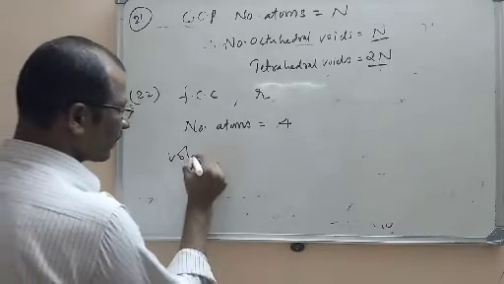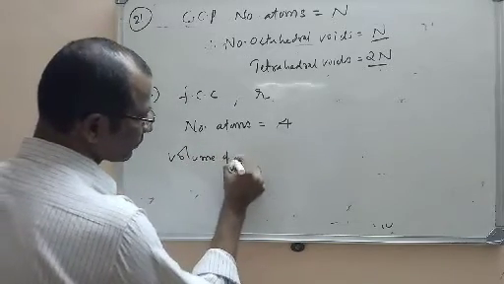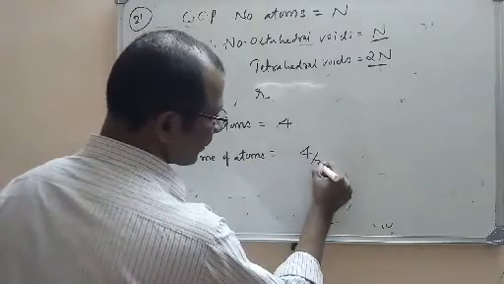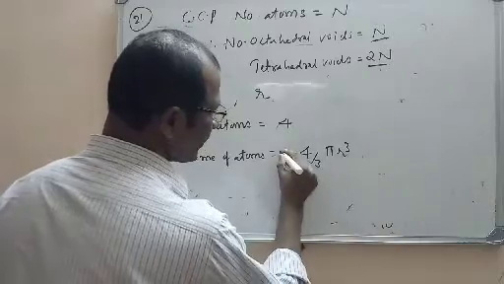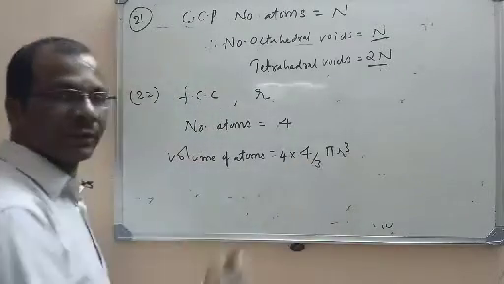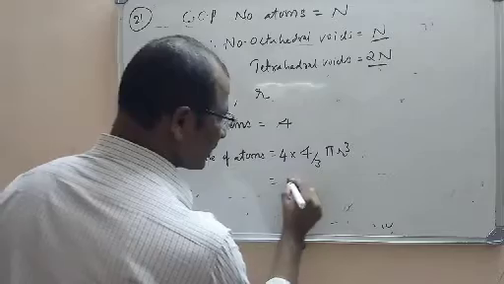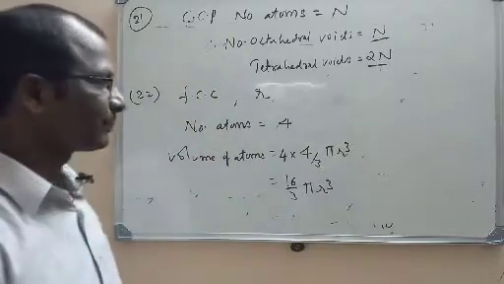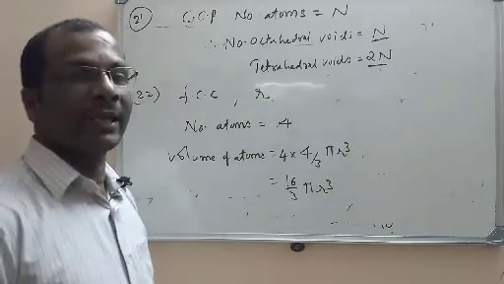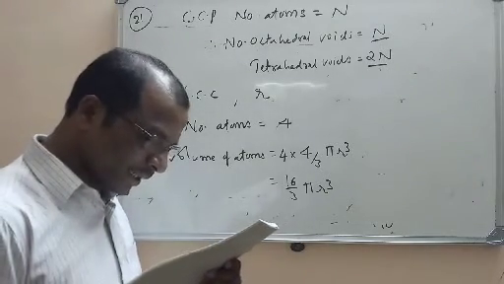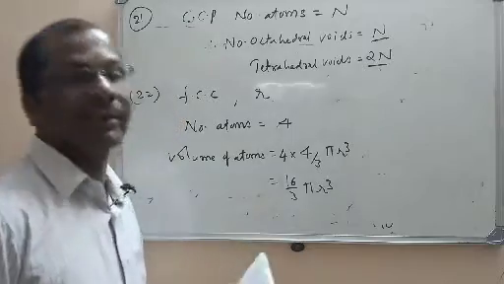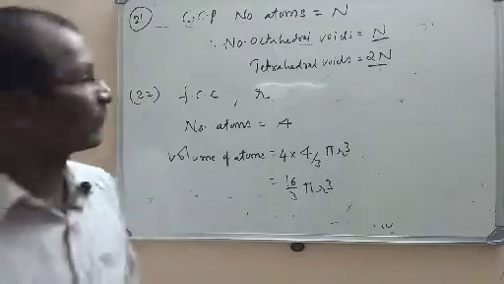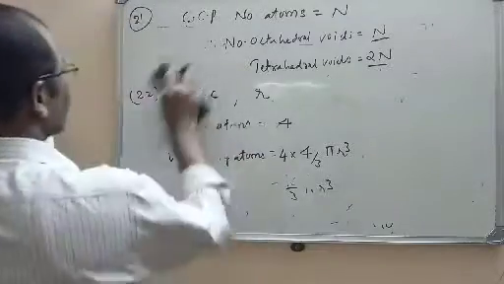So the volume of an atom is 4 by 3 pi r cube. But how many atoms do we have? 4. So it is 4 into 4 by 3 pi r cube. That means 16 by 3 pi r cube is the volume occupied by the atoms. So what is the right option here? D. D is 16 by 3 pi r cube. A direct formula. Now let us move to the next objective question.